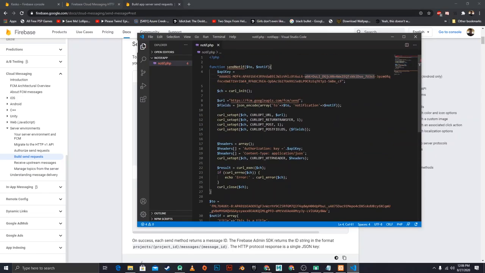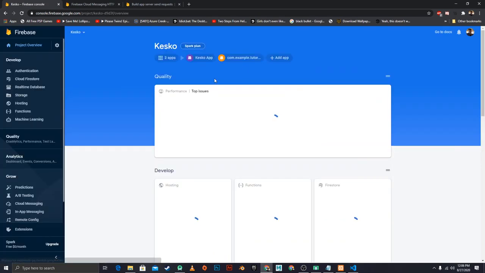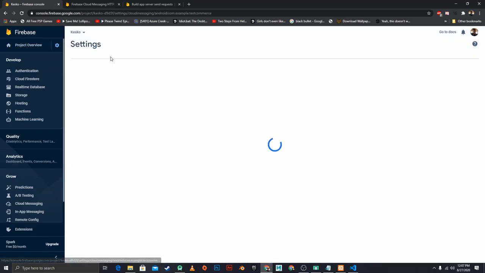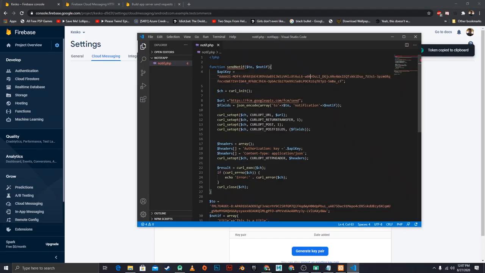So we have a function called sendNotif. It takes in two parameters, that's to and then the notification. To being the target, and then notif being the array of the notifications. And then we also need our API key in order to send. So to get the API key, you go to your Firebase console, select the project that you're working on, select this settings icon right here, select project settings, go to cloud messaging, and you would see your server key right here. You can just select to copy this, and then you can now paste that into the API key right here.